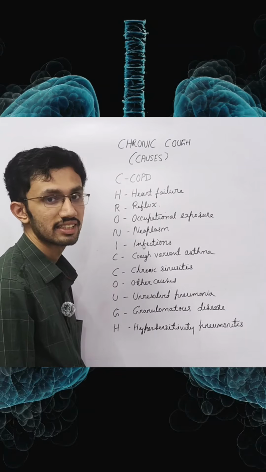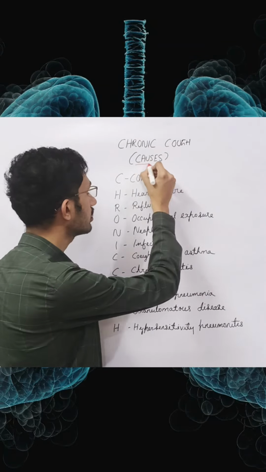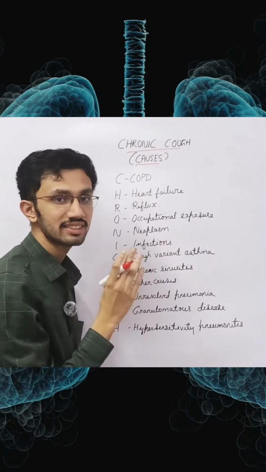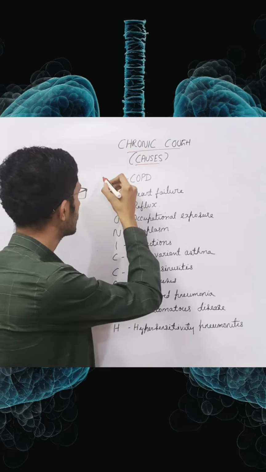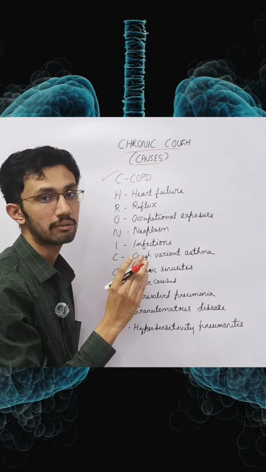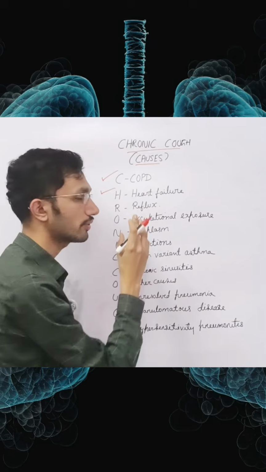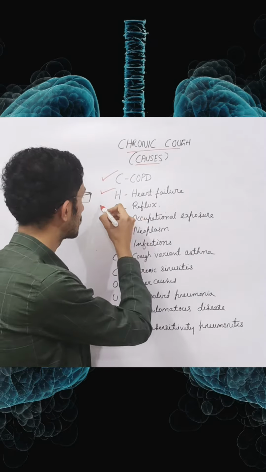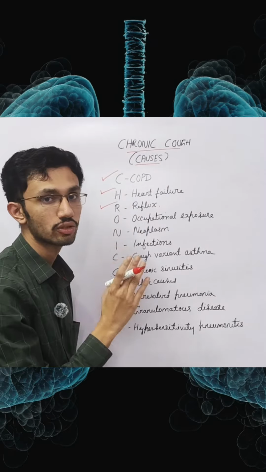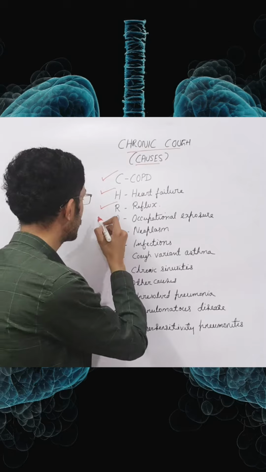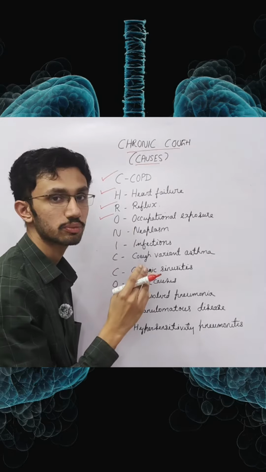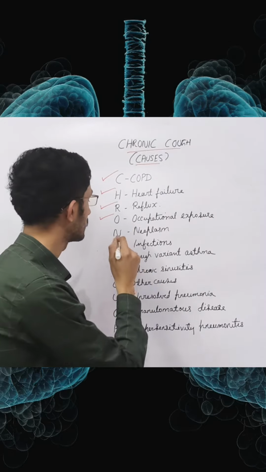Hey guys, there is a simple mnemonic to remember the causes of chronic cough, that is CHRONIC COUGH. C stands for chronic obstructive pulmonary disease and H stands for heart failure. R stands for reflux, that is gastroesophageal reflux disease, and O stands for occupational exposure leading to pneumoconiosis, and N